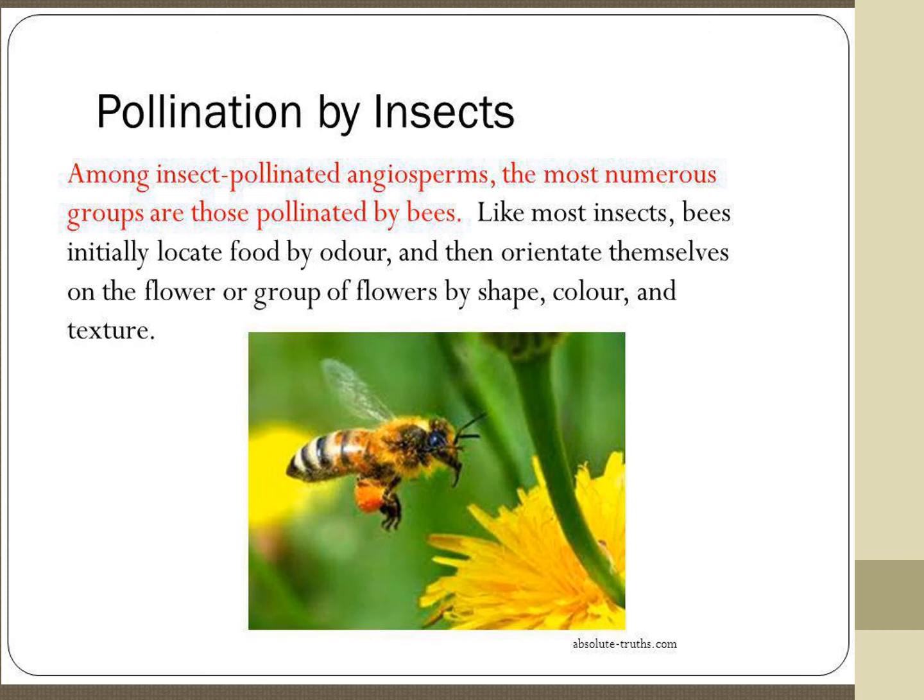Angiosperms are flowering plants. Like most insects, bees initially locate food by odor and then orientate themselves on the flower or group of flowers by shape, color, and texture.